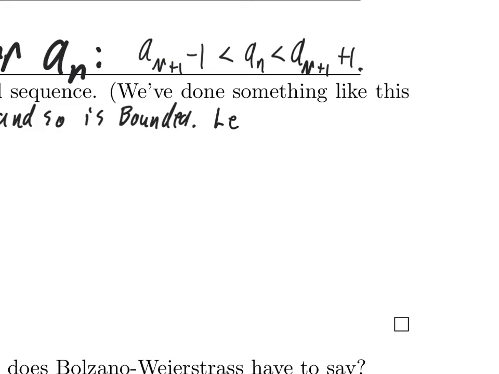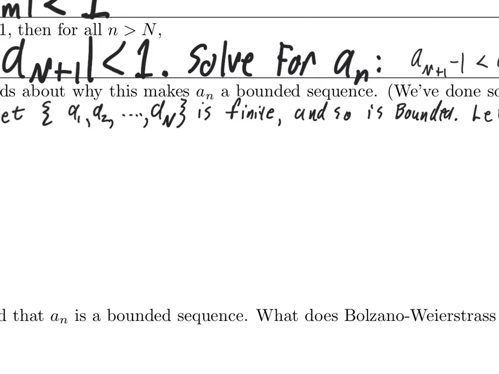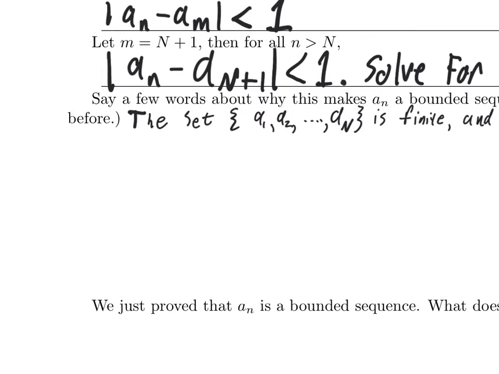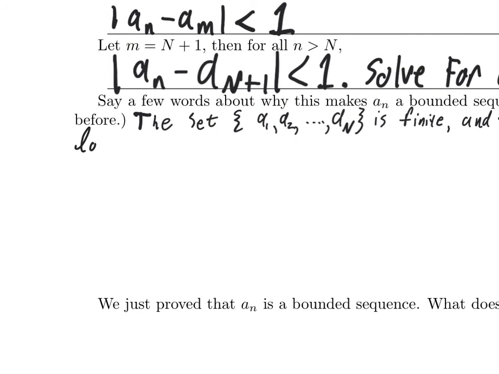Let's let U and L be upper slash lower bounds on the set containing the first n elements of the sequence, n terms of the sequence. Sequences don't have elements, they have terms.